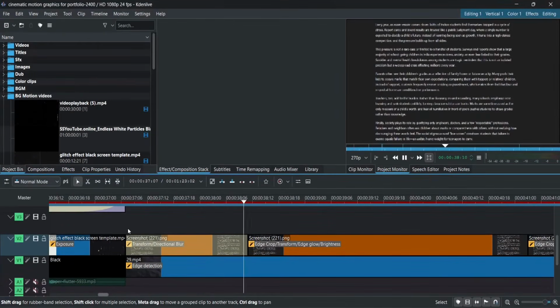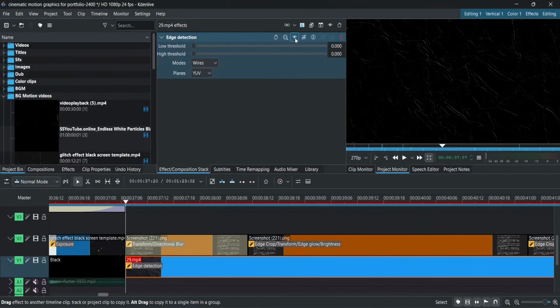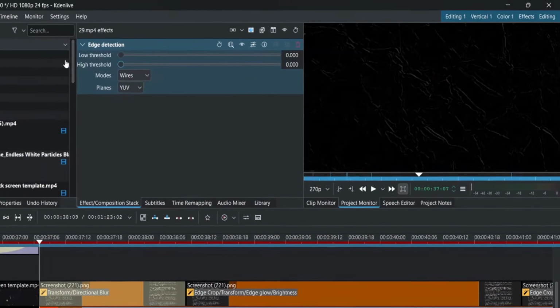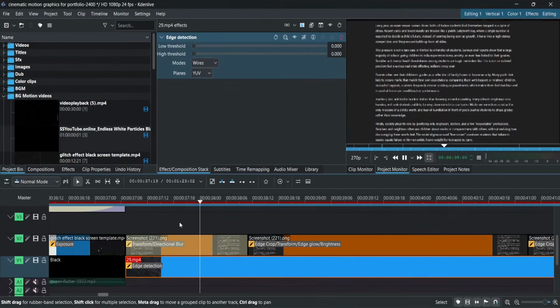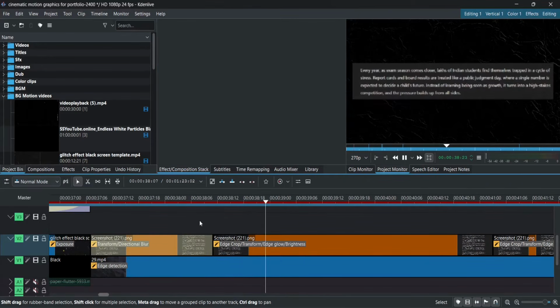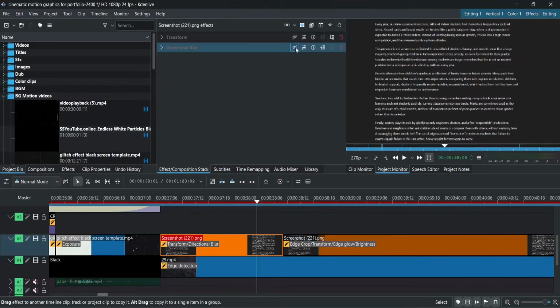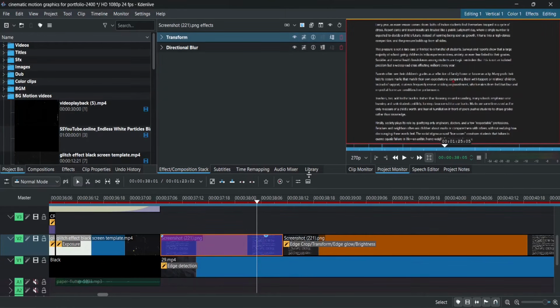Then comes this part, which is also very simple, starting with the background, which is actually this clip, and then I added the edge detection effect over it with every value set to 0 for this kind of look. The images in this clip are just screenshots of ChatGPT's messages cropped to the main paragraphs. For the first pop-up, I used directional blur and transform, and the rest you already know.